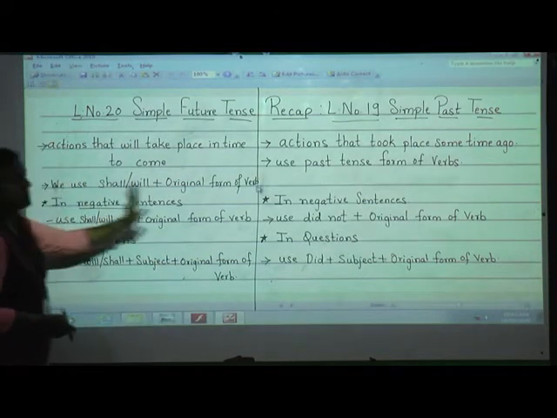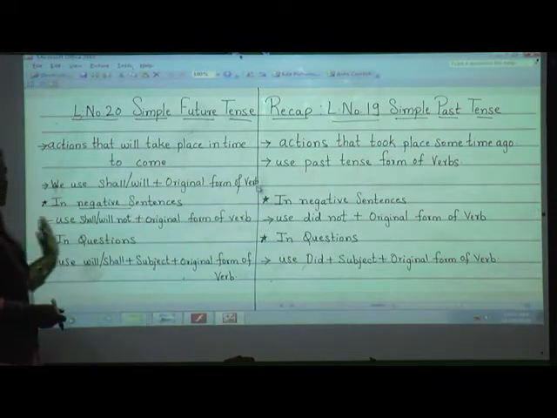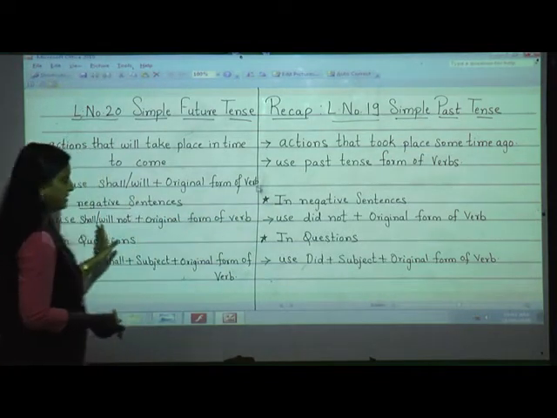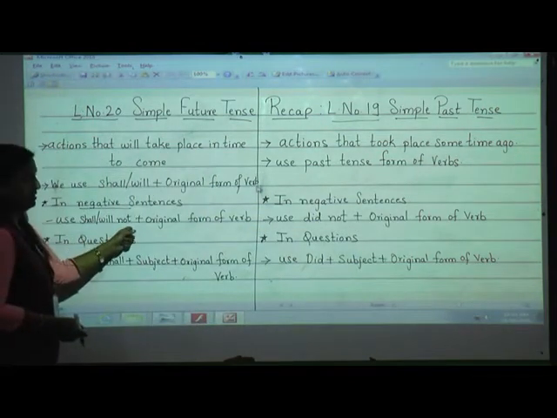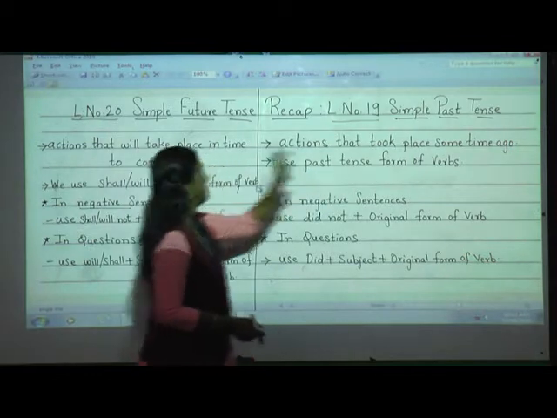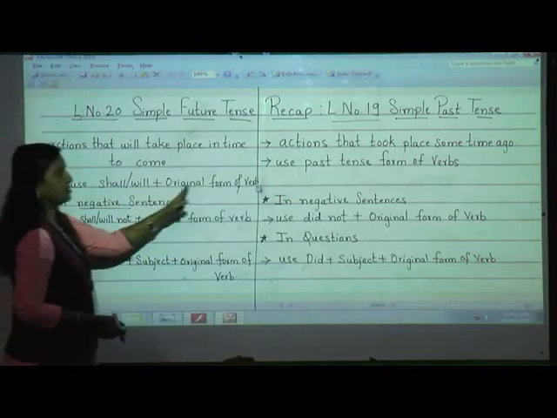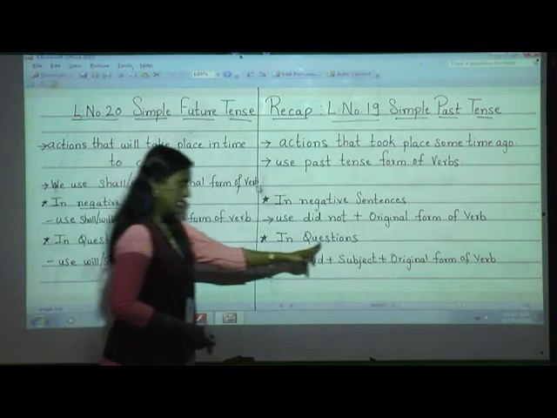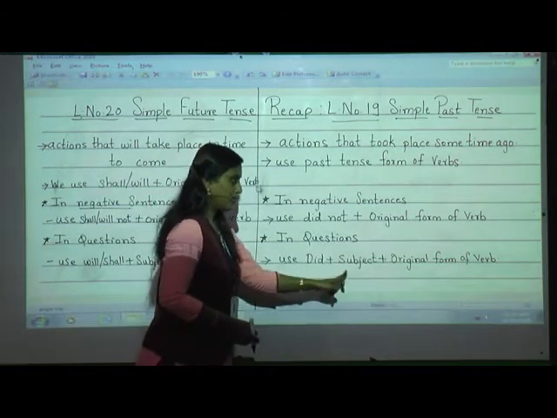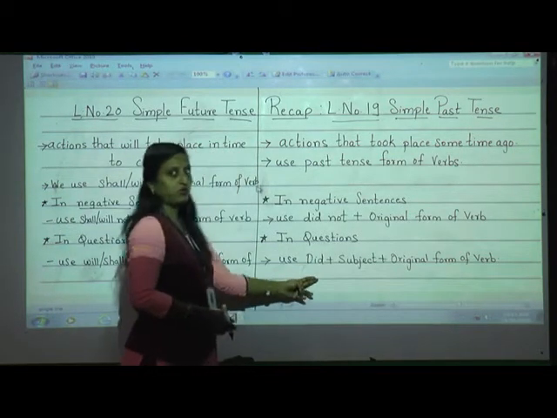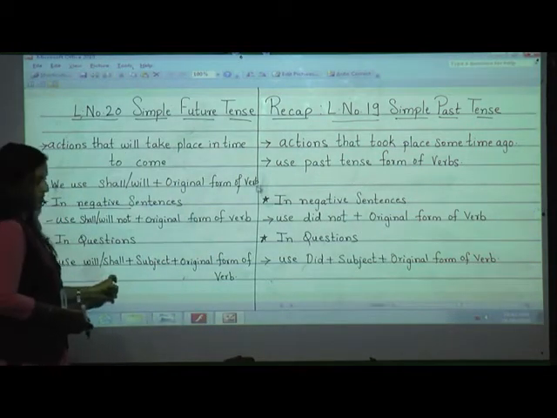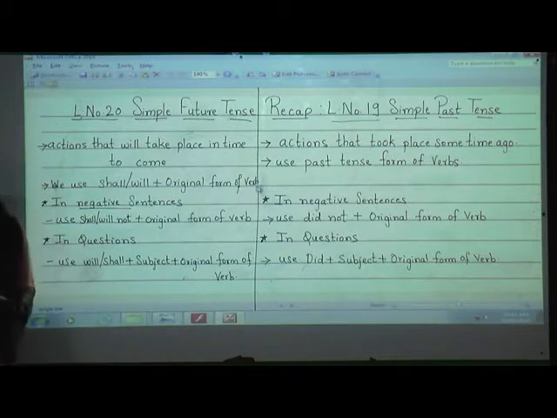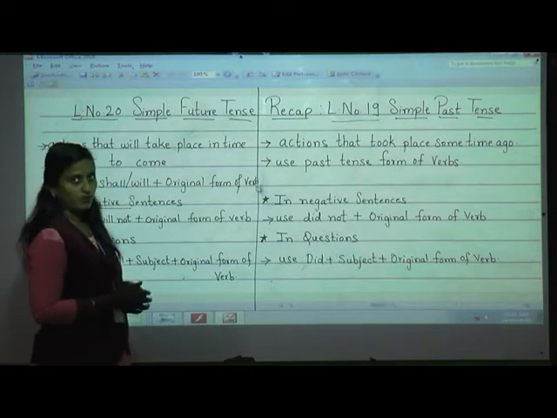Can you see the difference between the past tense and future tense? So I have written like this, so you will understand here. Here we have used did not, and here we are going to use shall not, will not. Here we use past tense form of verb, and here we use shall, will plus original form of verb. And in question, we use did before the subject, and here before the subject we use will, shall. I hope that you have understood just the introduction I have given you for simple future tense.